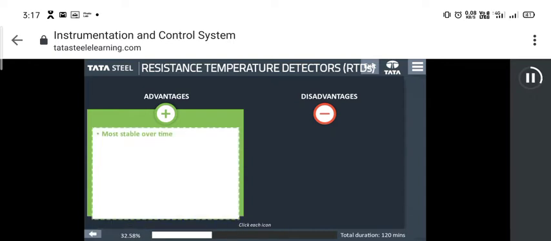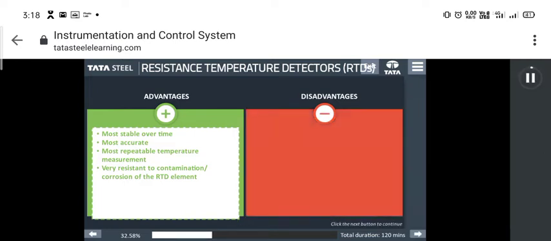RTD also has advantages and disadvantages both. Resistance temperature detectors are most stable over time, most accurate, most repeatable temperature measurement, and very resistant to contamination or corrosion of the RTD element.